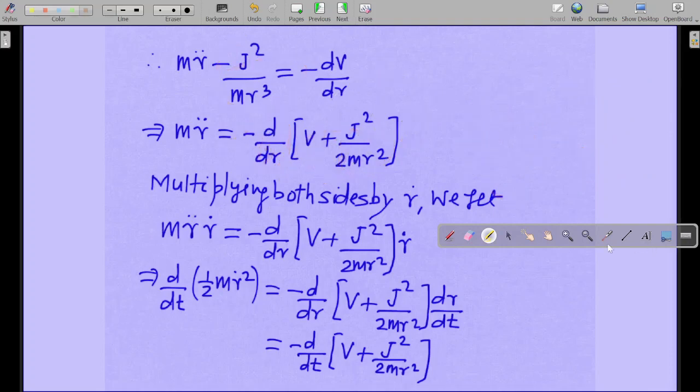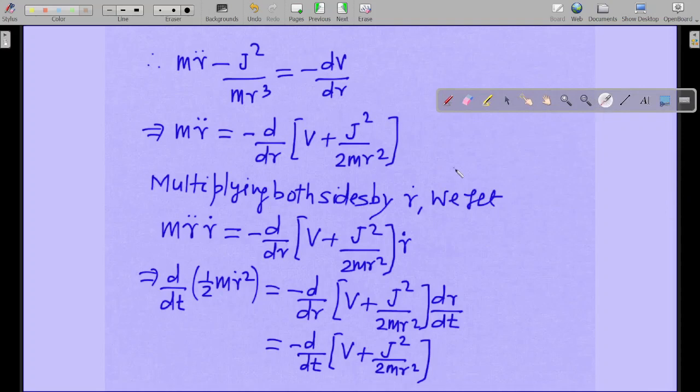So you can solve this. These are quite obvious steps. I don't think there is any need to explain such nursery steps. Okay, so multiplying both sides by r dot, what will happen? So over here m r double dot r dot equal to minus d by dr of V plus J square by m r square. Over here also r dot.